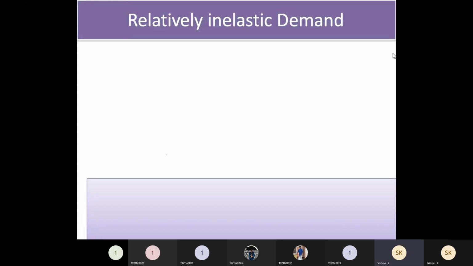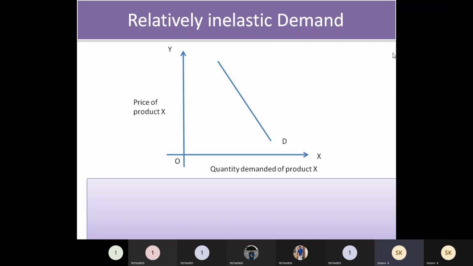So this should be shown in the graph. Same x-axis, y-axis, quantity demanded, price you have to take. And the DD demand curve is also flowing from left to right downwards, but it is somewhat slant. Let us take OP as the price and Q1 as the quantity.